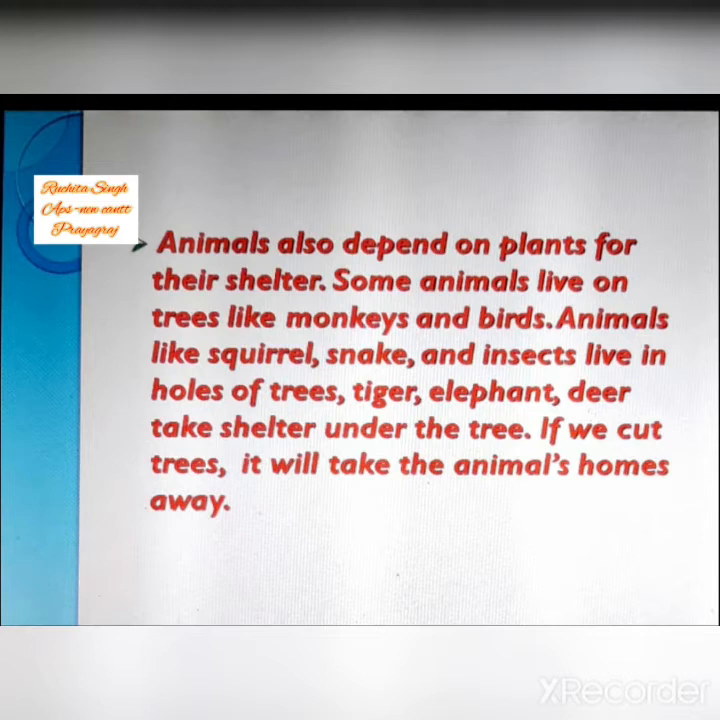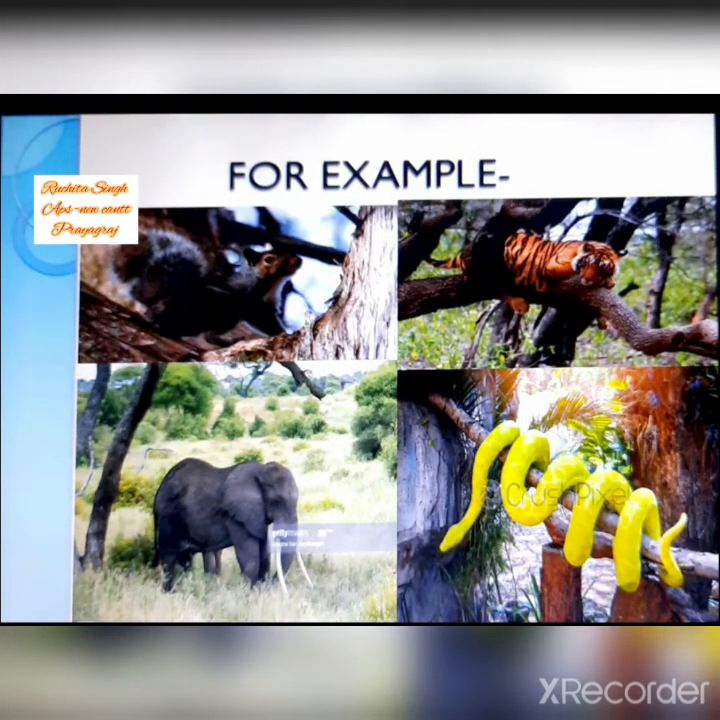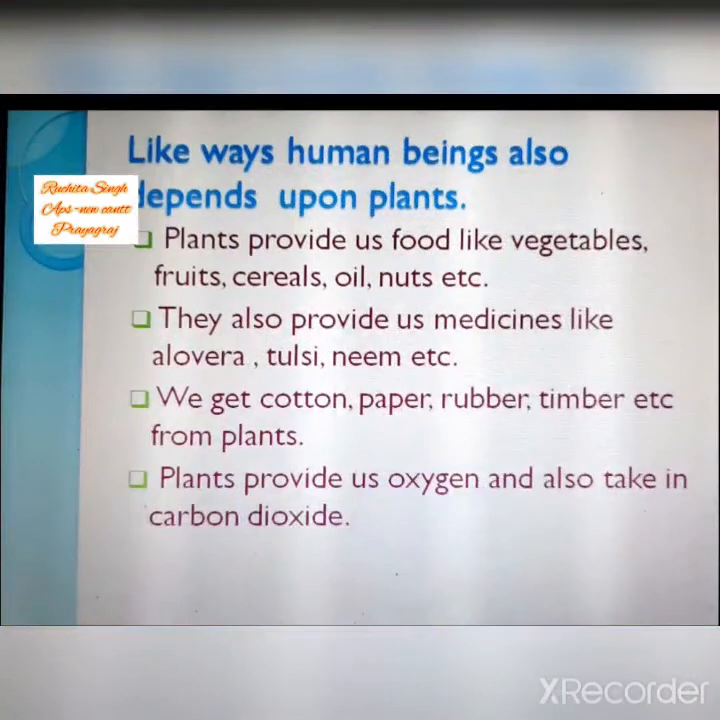It means that animals depend upon plants for their food, and plants also depend upon animals for their minerals. So everything in the environment is interdependent upon each other. See, some examples are there of how animals are using trees or plants for their home, for their shelter, for their resting place. Right, children? So in the same way, we human beings also depend upon plants.